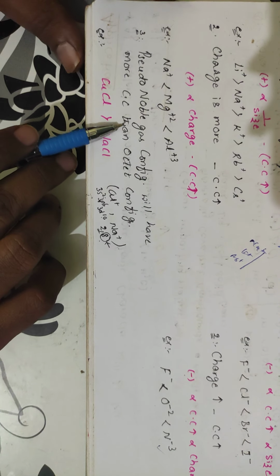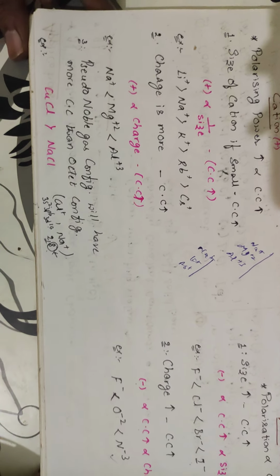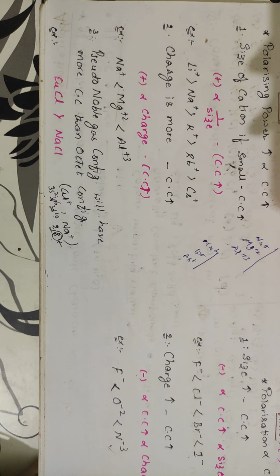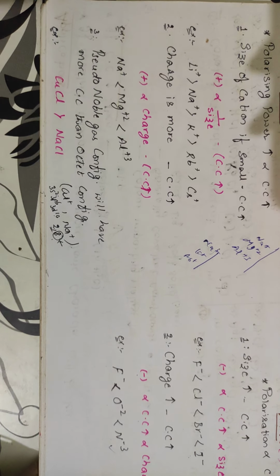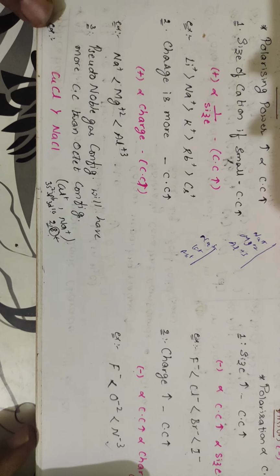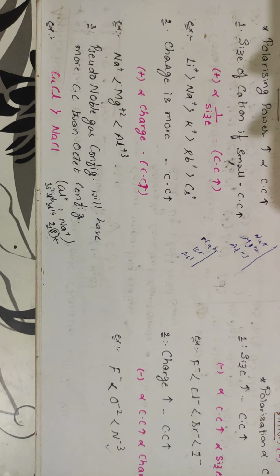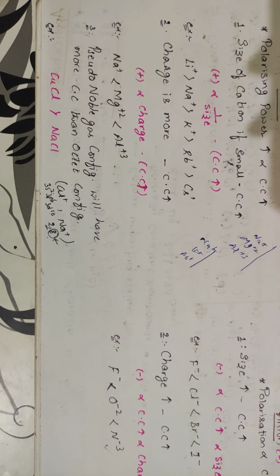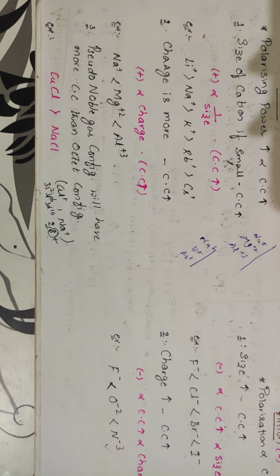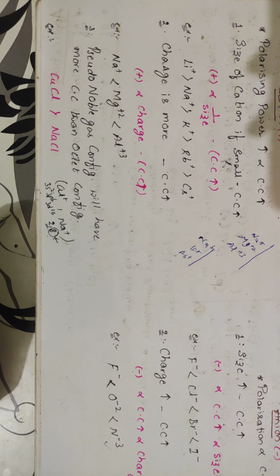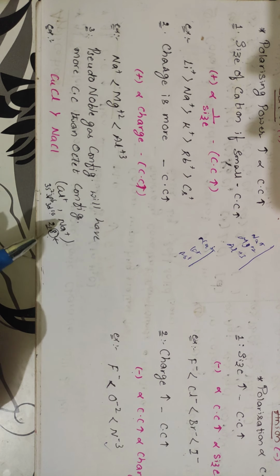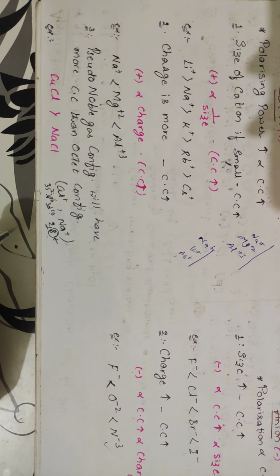When you go for the pseudo noble gas configuration, pseudo means any element which is having 18 electrons in the outermost shell. That is called a pseudo noble gas configuration. And octet configuration means that which will be having 8 electrons in the last shell. So if you take CuCl as well as NaCl, if you dissociate into ions, it becomes Cu+ as well as Na+. Cl- is the common thing.